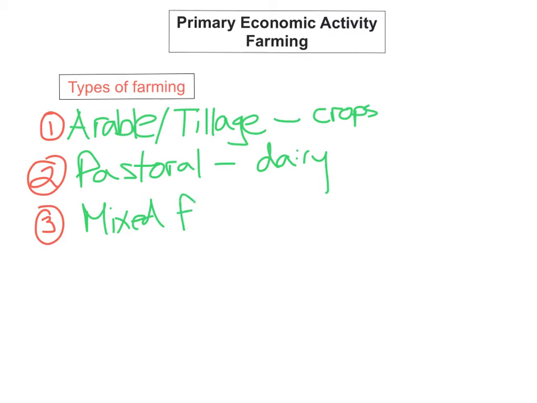And then the third type of farming that you can have is mixed farming. So mixed farming is a mixture of both pastoral and arable.